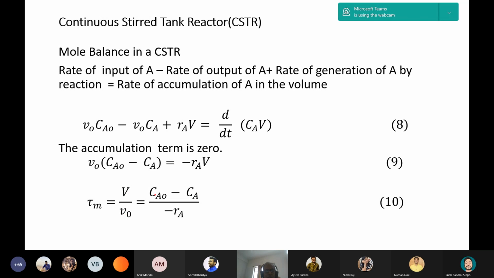Ca0 minus Ca is the inlet concentration minus outlet concentration of the reactor. Now this equation is called the design equation for CSTR. You have to remember this equation. It is an important equation, and this is for the constant volume CSTR design equation.